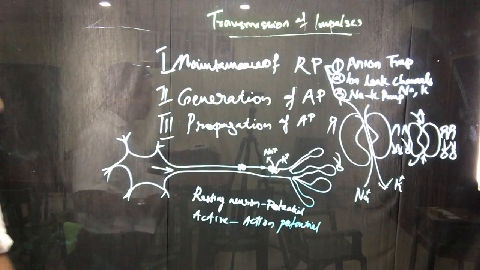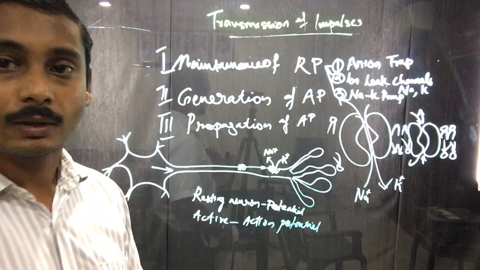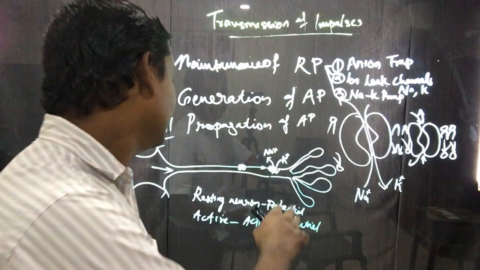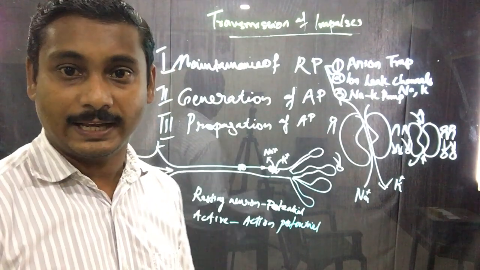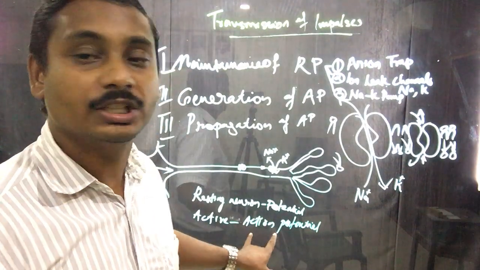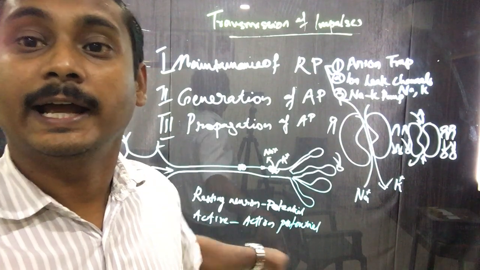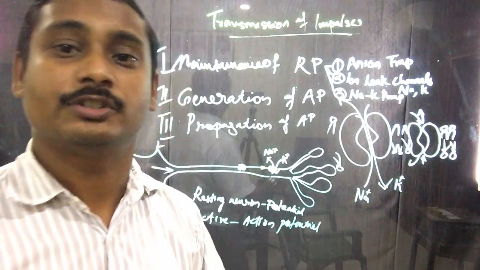So the resting potential is the membrane potential present in a resting neuron, whereas the action potential is the potential difference that exists on an active neuron which has just been stimulated.